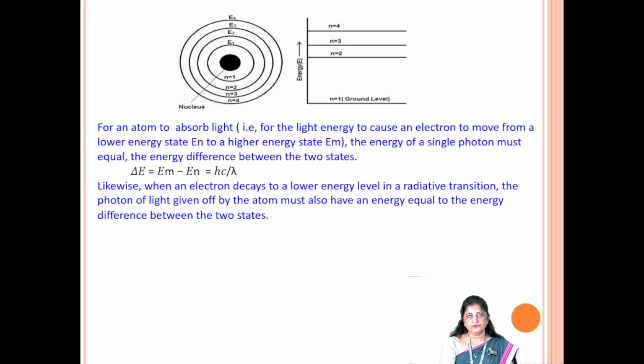See, this is the Bohr model. These are the quantum numbers, n = 1, 2, 3 and 4. And when an electron jumps from a lower to a higher energy level, it receives energy, and when it jumps from a higher energy level to a lower energy level, then it gives off energy.